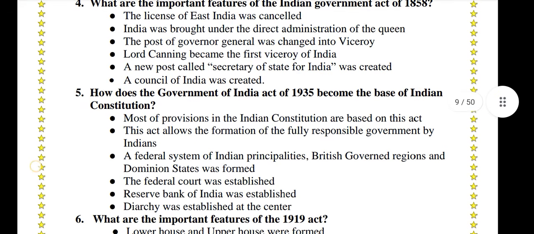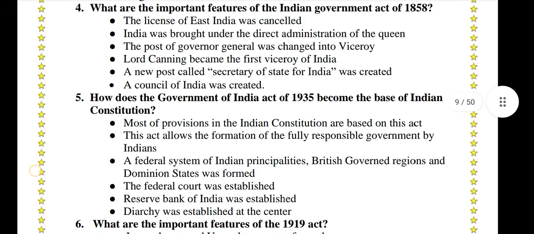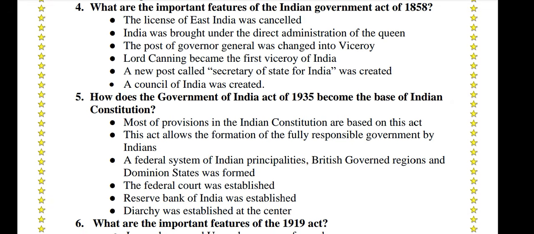What are the important features of the Government of India Act of 1858? The license of the East India Company was cancelled. India was brought under the direct administration of the Queen. The post of Governor General was changed into Viceroy. Lord Canning became the first Viceroy of India. A new post of Secretary of State for India was created. A Council of India was created.